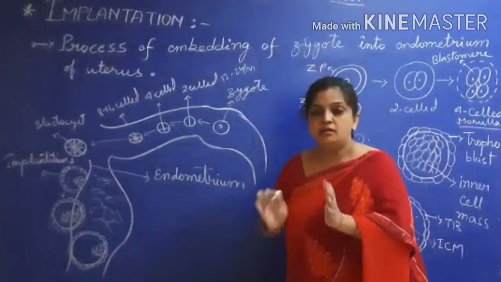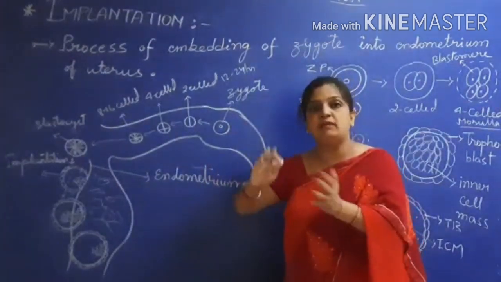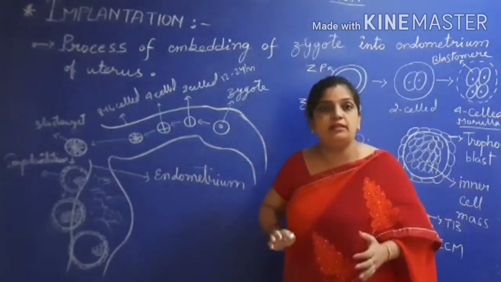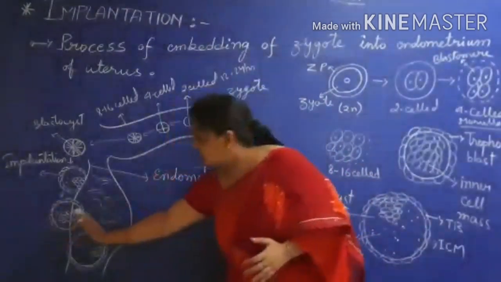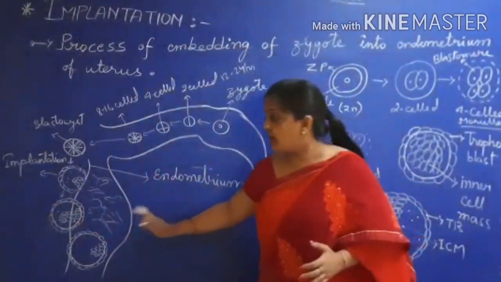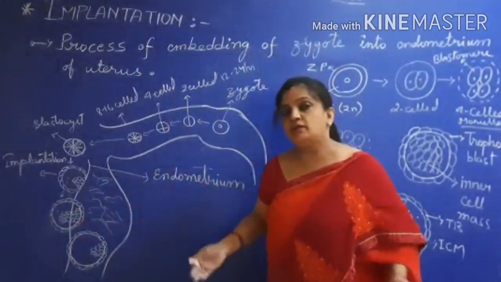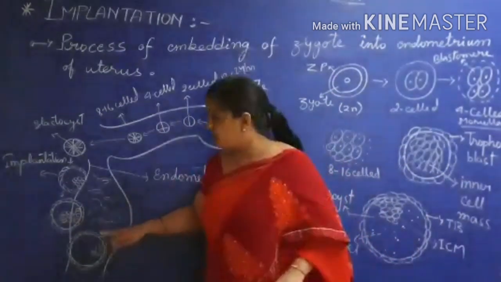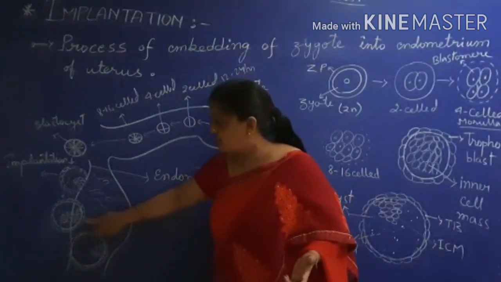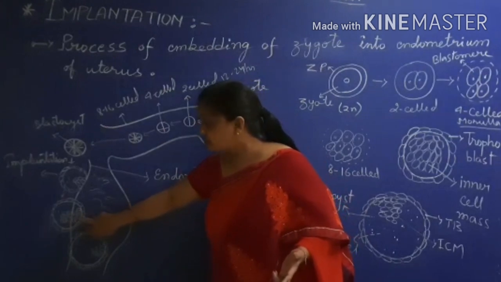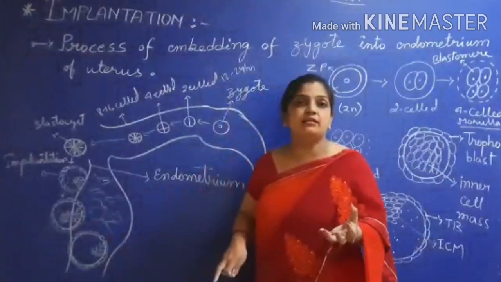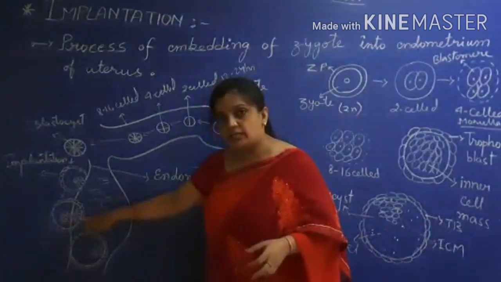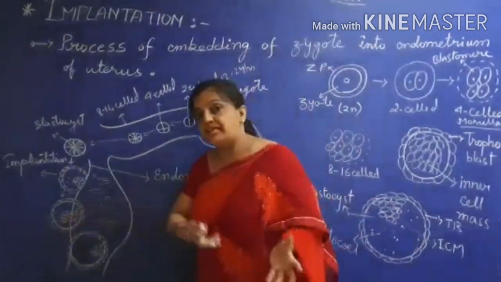It's a very beautiful image. The whole process which was going on outside, in the mother's womb, is now in the wall of the mother's womb. It is in the endometrium lining. Whatever was outside is now attached to the inner wall of the uterus. So everything is now inside. Now the development is going to take place from the inner wall of the uterus. Here you can see two types of cells. I cannot show the color differentiation, but you can see that these small cells here are the maternal tissues, and these are the inner cell mass of the blastocyst. So the maternal tissues are accepting the blastocyst tissues.